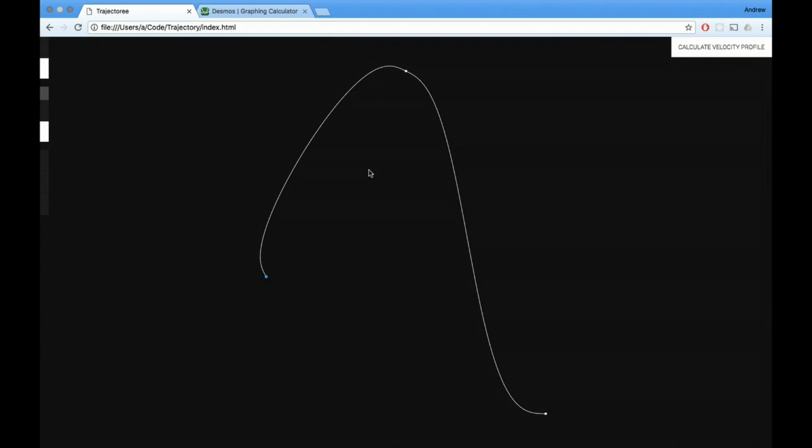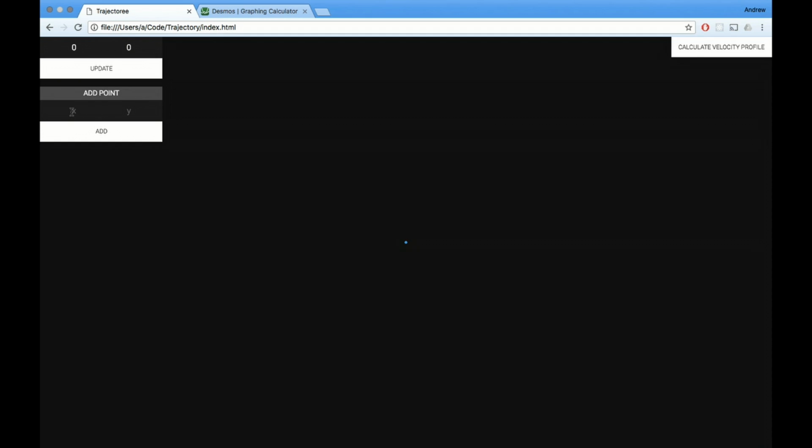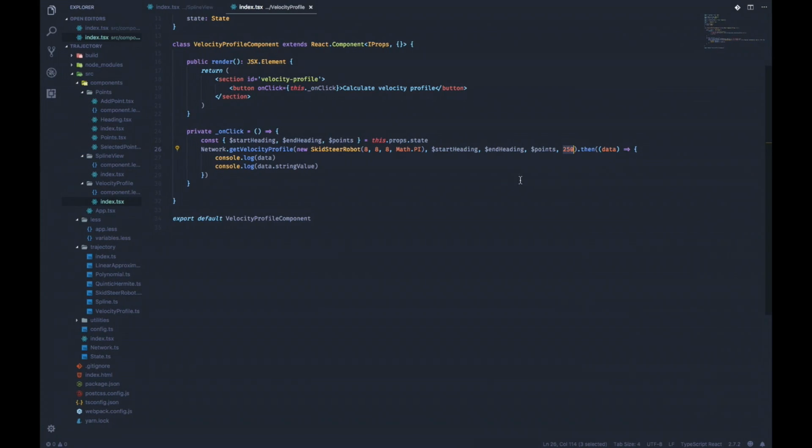So I also wrote a client which allows me to input a spline. It uses the Quintic-Hermite interpolation with the derivative selection method that I described before to find a spline. And then I'm able to send this spline and a robot configuration to the server to calculate a velocity profile for it. Right now, it's just using a fixed robot configuration here: 8 units per second accelerations and decelerations, 8 units per second maximum velocity, and pi radians per second angular acceleration.